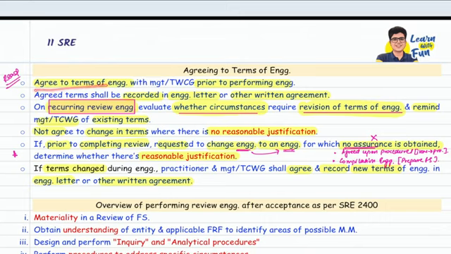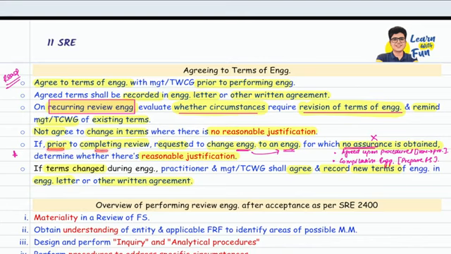Agree the terms of engagement prior to performing the engagement, not after performing it. Then the agreed terms are recorded in the engagement letter or other written agreement. Whenever there is a recurring review engagement, you need to see whether any circumstances require revision of the terms. For example, if there is a change in the FRF, you need to change the terms of engagement, or a new engagement letter needs to be there. Don't agree to the change in terms unless there is a reasonable justification. There should be proper logic to the change in terms.